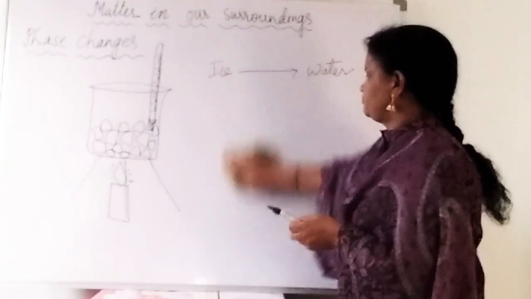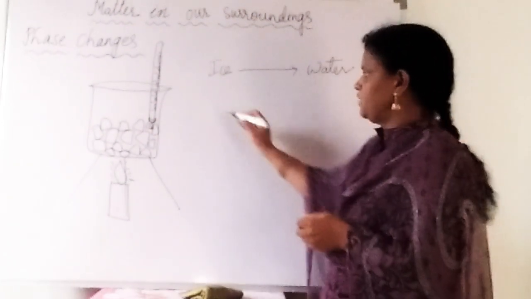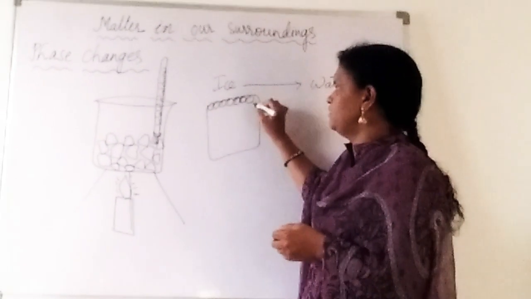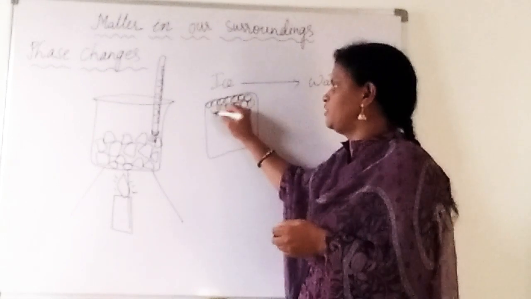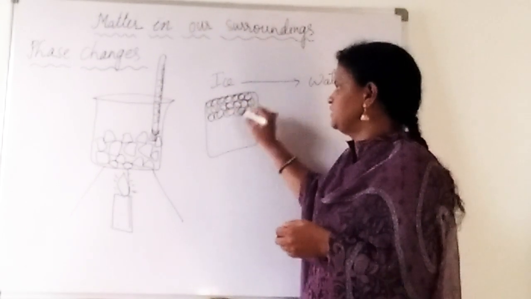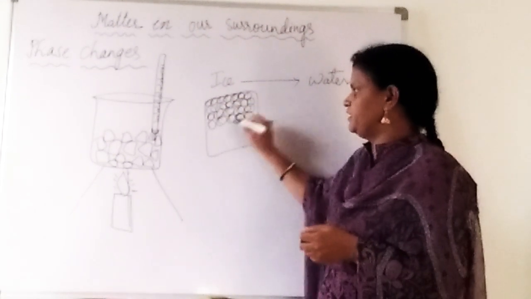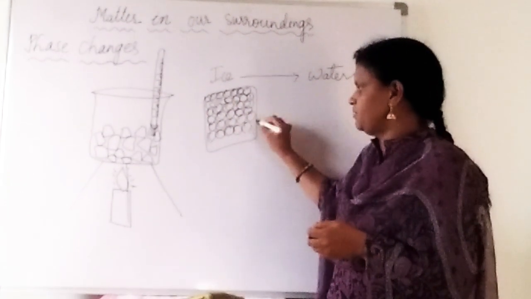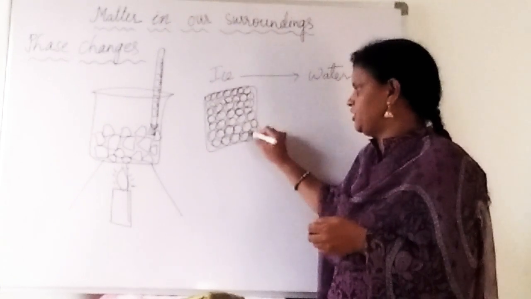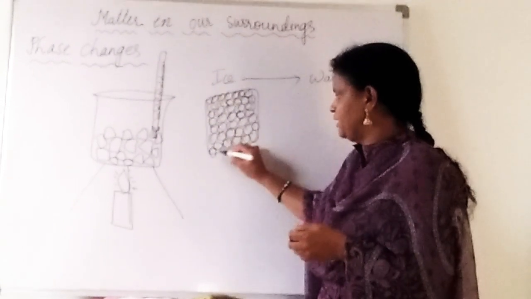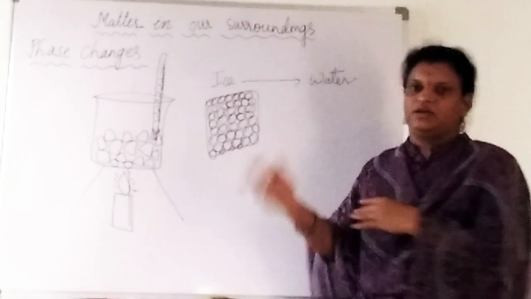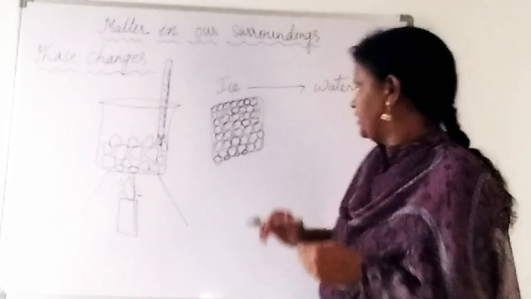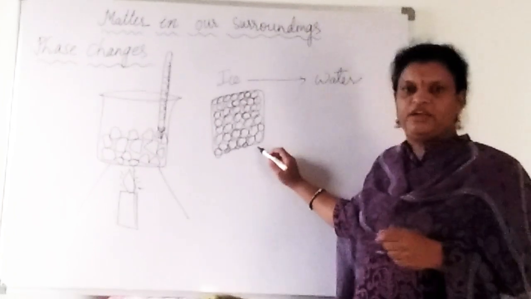Let us see here. Now here you are going to convert this ice into water, right? So many water molecules, H2O molecules, are present here in this ice. All these water molecules are present very near to each other, right? I'm not talking about the anomalous behavior. I'm talking only about above 0 degrees Celsius, the phase change I'm describing. I'll say afterwards about the anomalous behavior of water, right? So all these molecules are present very near to each other.